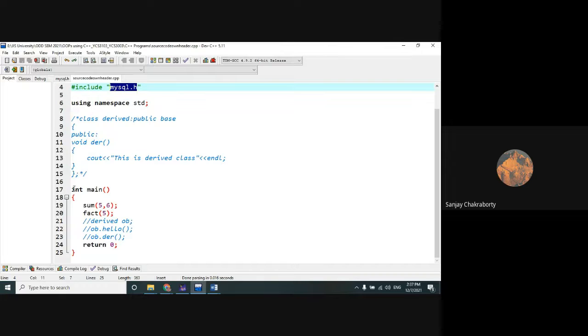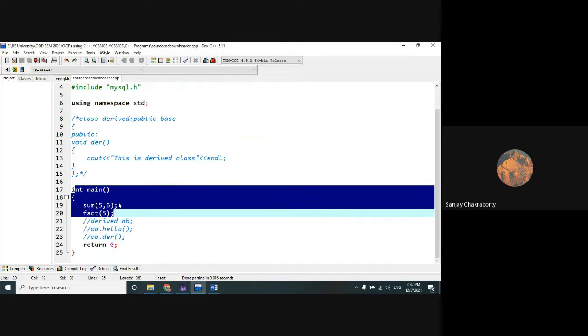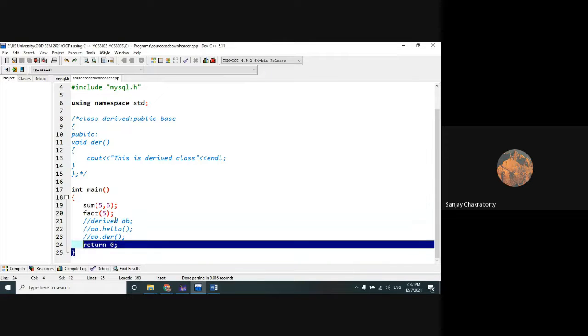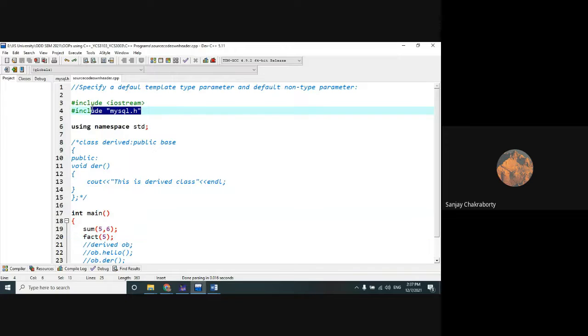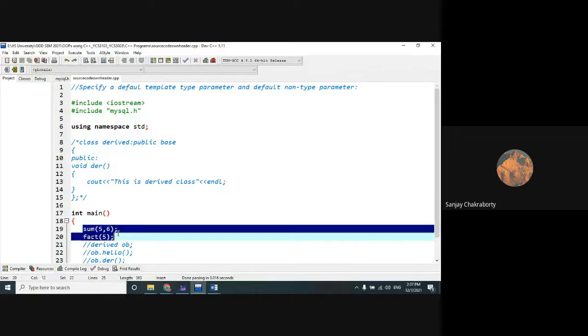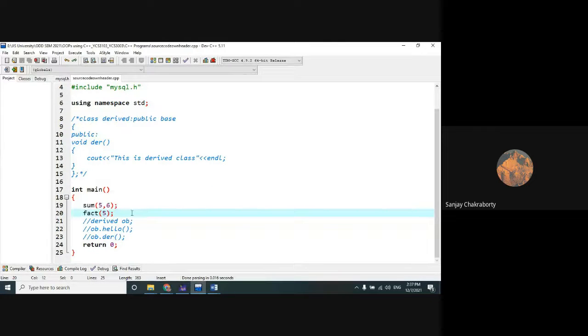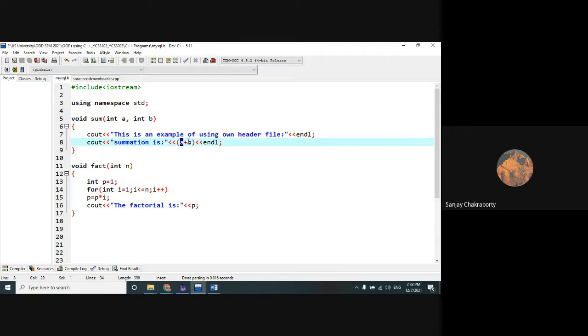Now within this source code, check it out. This is the source code, int main, and within int main I have just called those two functions by including this header file. If you do not insert this header file, then when you try to call these functions, it will give you an error. Here I have called the function sum by passing two values on which the summation will be performed. This value is given for variable a, and this value is given for variable b.